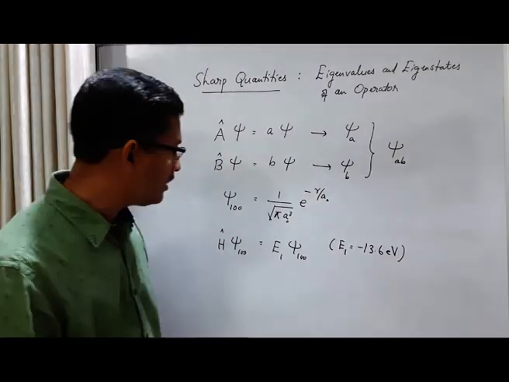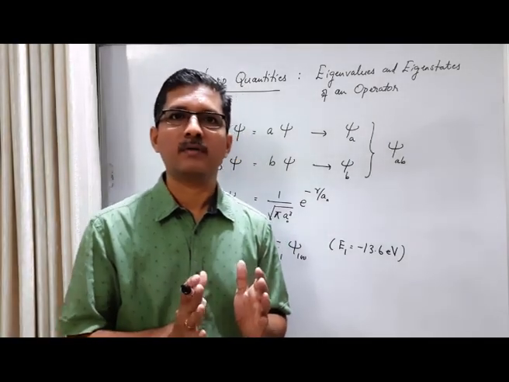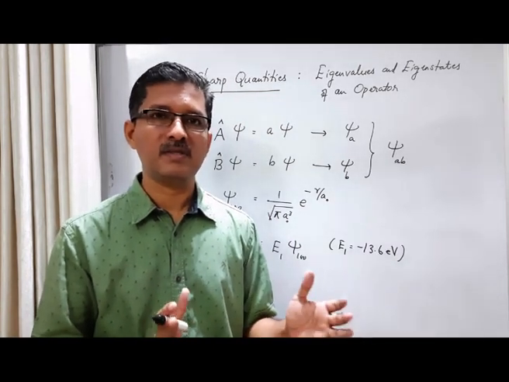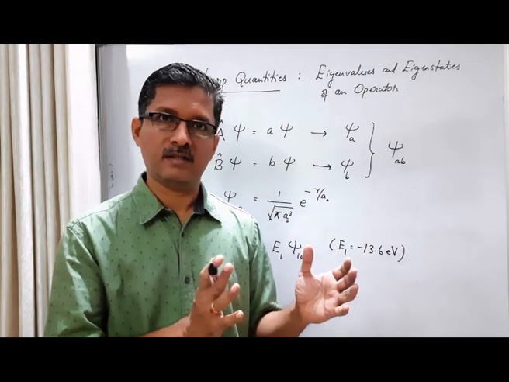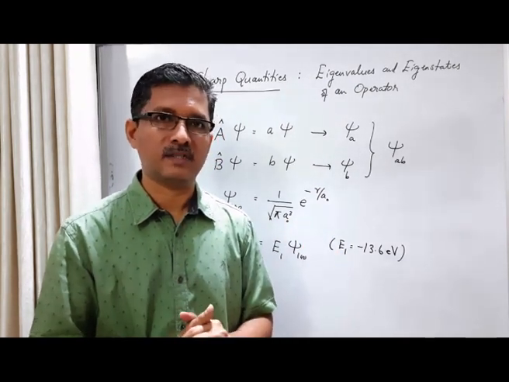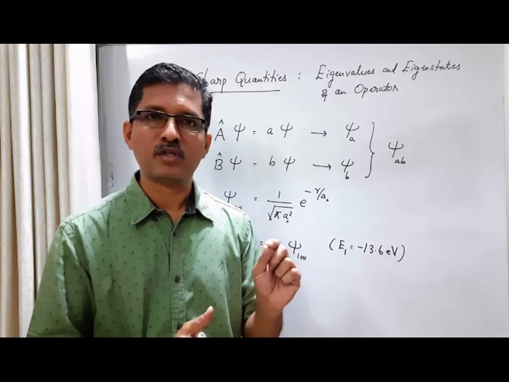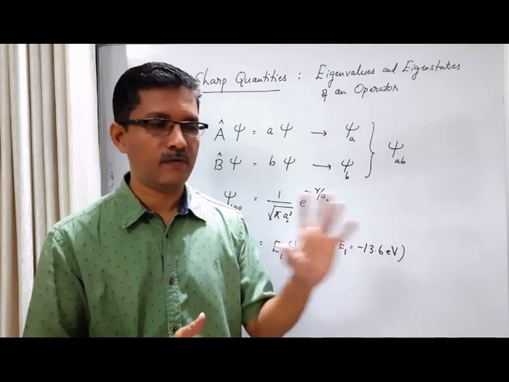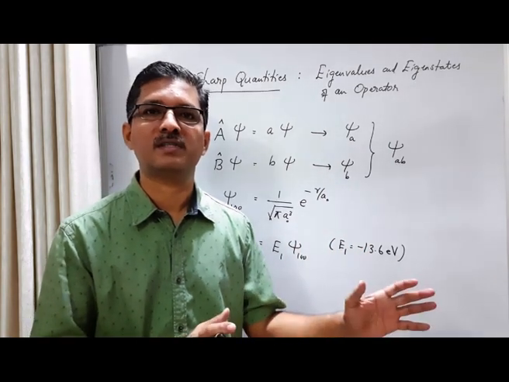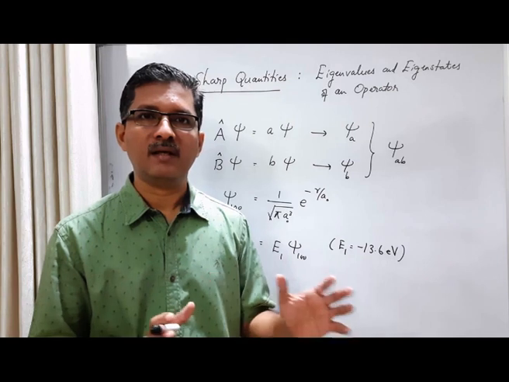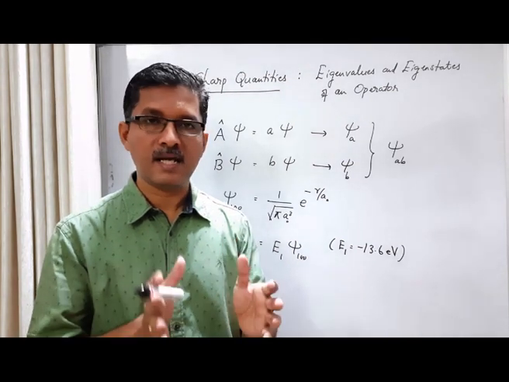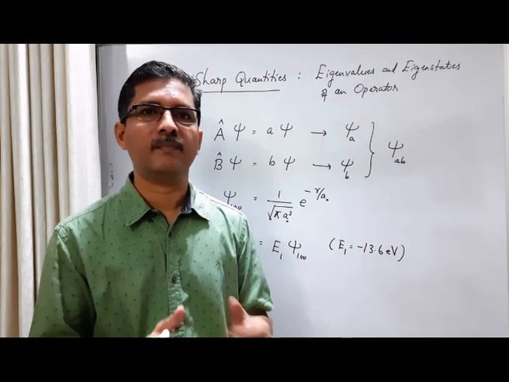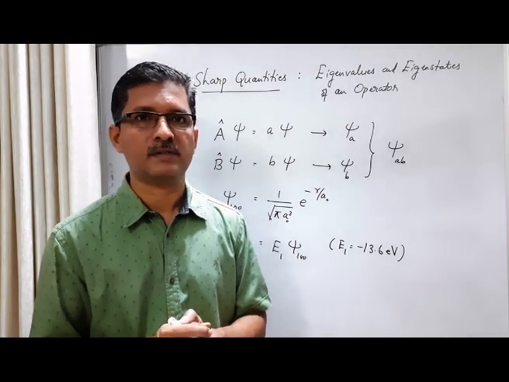So the idea is this: a physical quantity is sharp in its own eigenstate. When the system is in an eigenstate of the operator corresponding to that physical quantity, then every trial of measurement of that physical quantity gives the same value. Mathematically, the state in which we are doing the measurement is an eigenstate, a special state for the corresponding operator, the operator corresponding to the physical quantity.